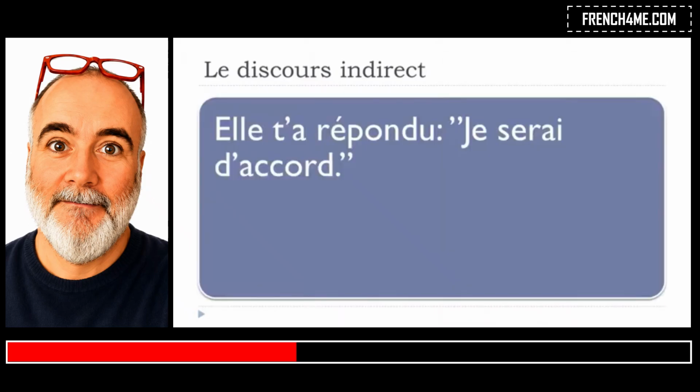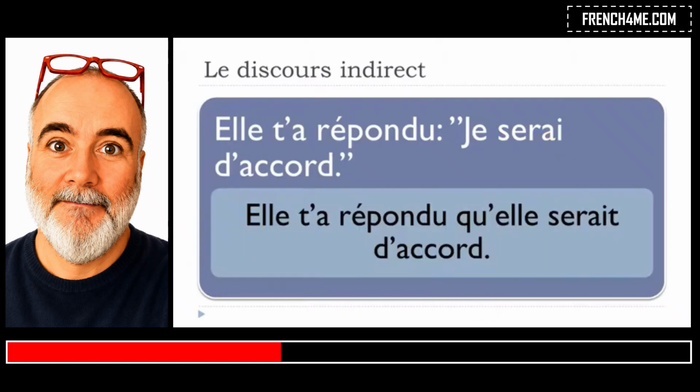So let's have a look now. Elle t'a répondu, je serai d'accord, okay? So we do agree that it's still the same here, passé composé, and in the second part here, je serai, so it's still the verb to be, but then remember, it's the futur form, this futur simple. Je serai d'accord. And so it will become, elle t'a répondu qu'elle serait d'accord, okay? They look quite similar, but keep in mind that this form here is the conditionnel présent form, okay? Elle t'a répondu qu'elle serait d'accord.